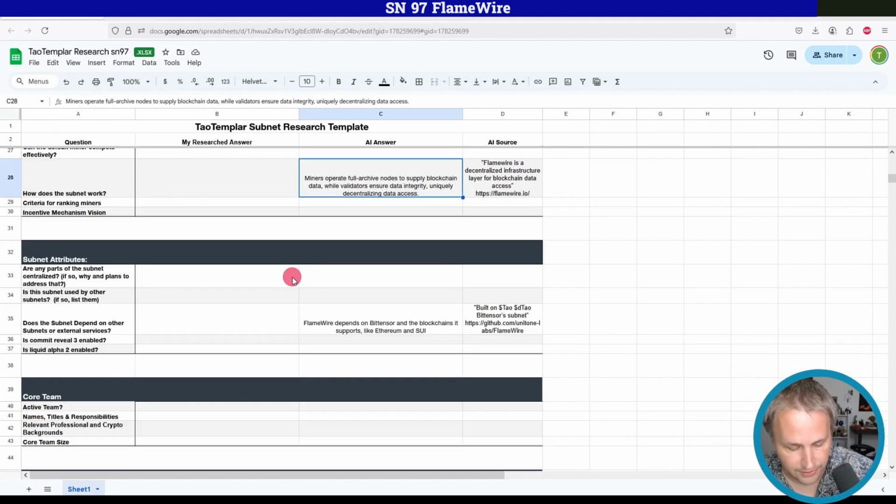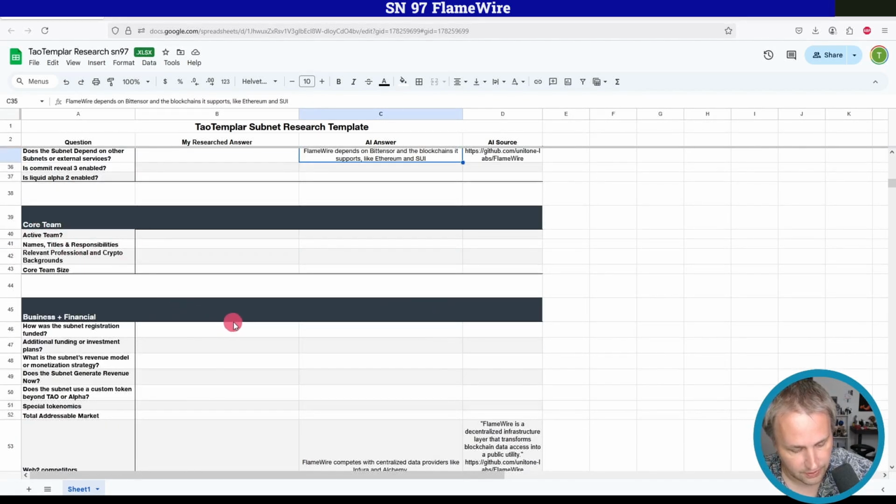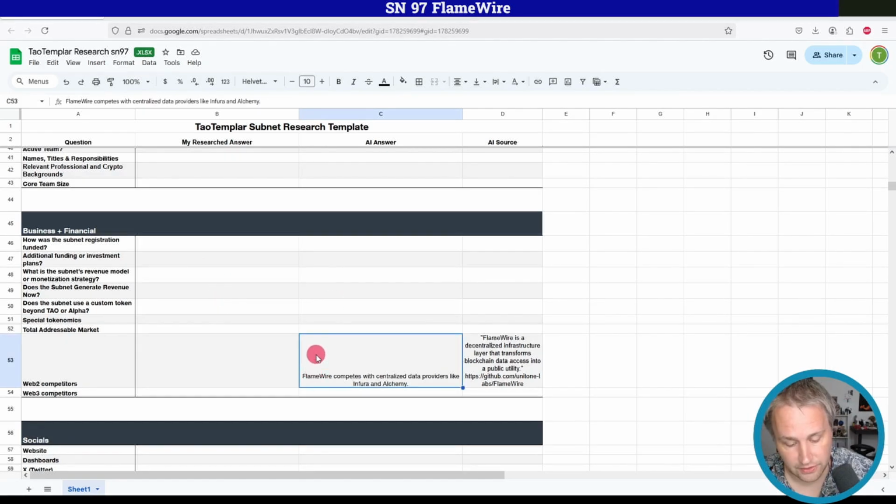That's interesting. Okay. Does the subnet depend on other subnets? Depends on Bittensor and the blockchains it supports, like Ethereum and Sui. Yeah, that's a good answer. Nothing for the team. There are competitors here. Flamewire competes with centralized providers like Infura and Alchemy.